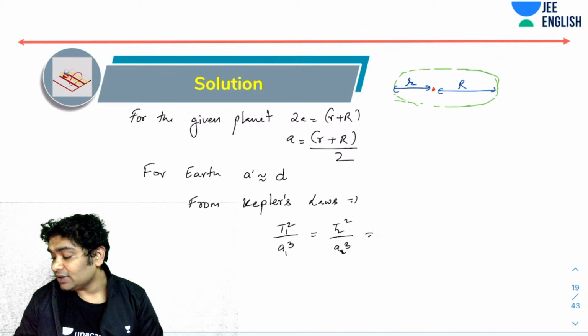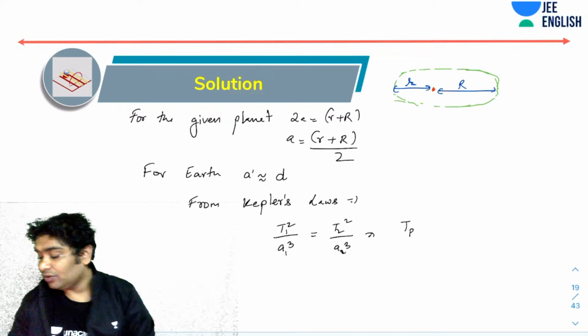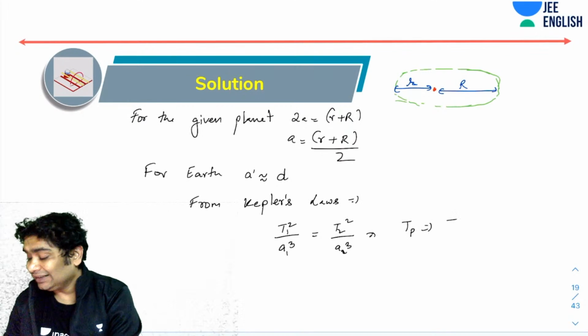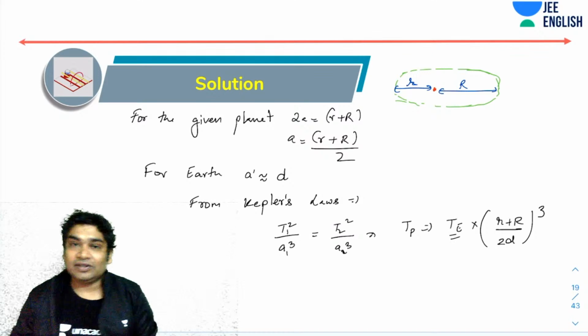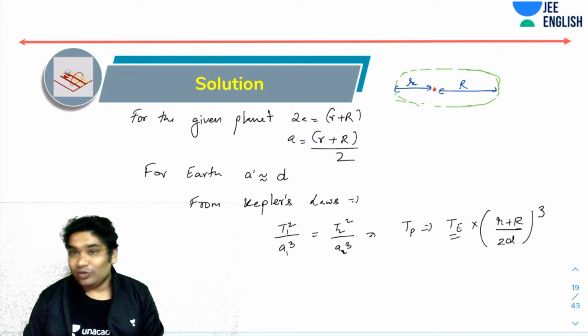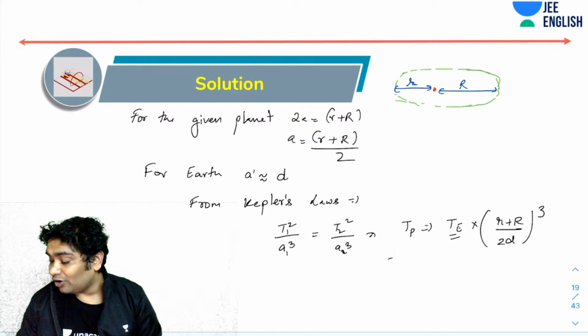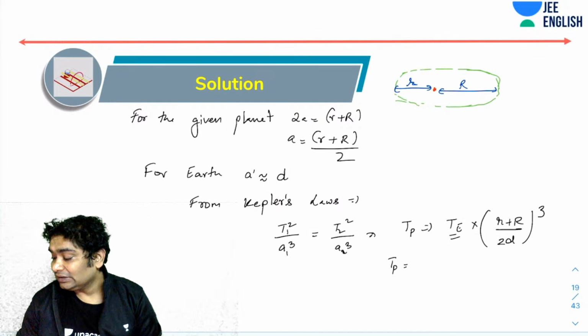So from here I can say time period of the planet would be equal to time period of Earth times r plus R over 2d whole cube. Time period of Earth we already know is 1 year, so we can estimate the time period of the planet would be (r plus R over 2d) to the power of 3 by 2 years.